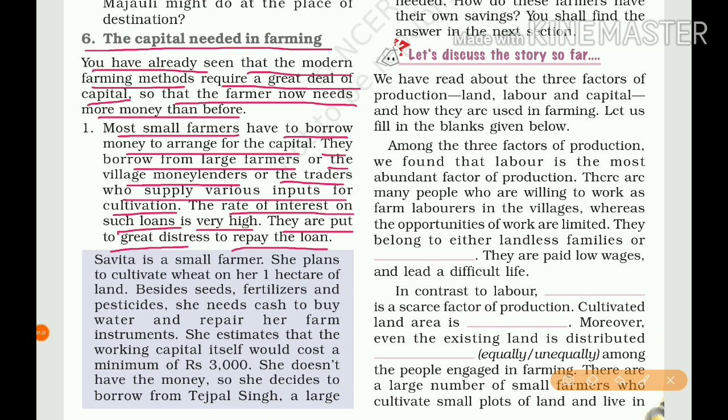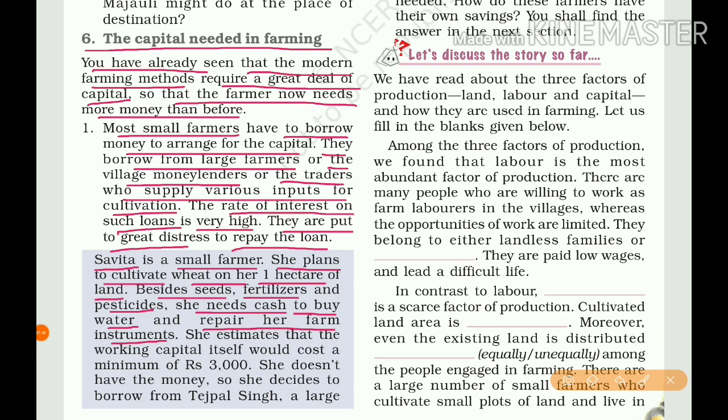It's about Savita. Savita is a small farmer. She plans to cultivate wheat on her 1 hectare of land. Besides seeds, fertilizers, and pesticides, she needs cash to buy water and repair her farm instruments.